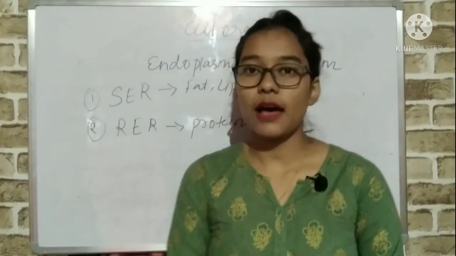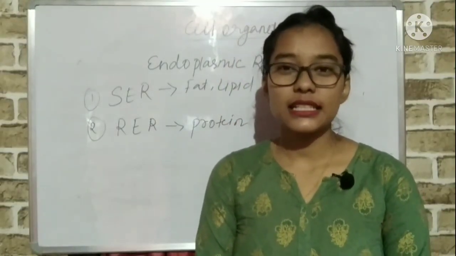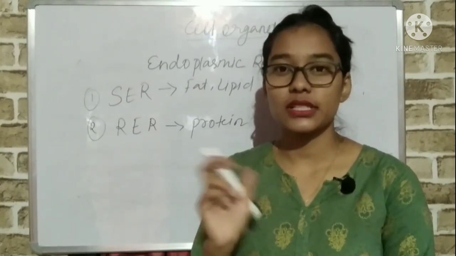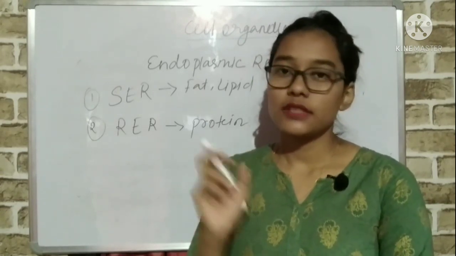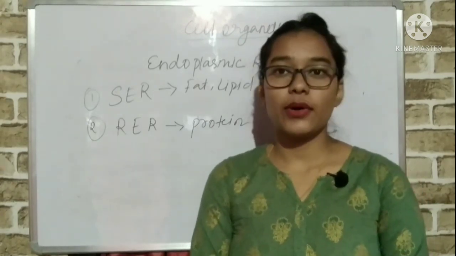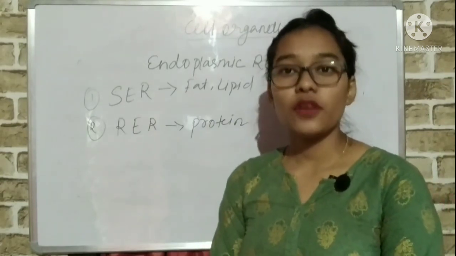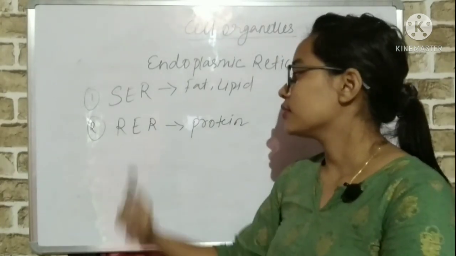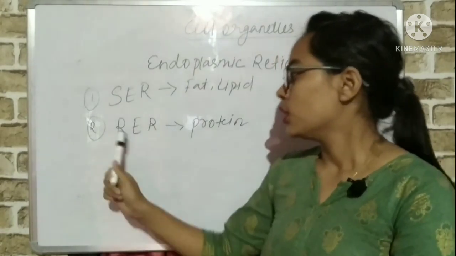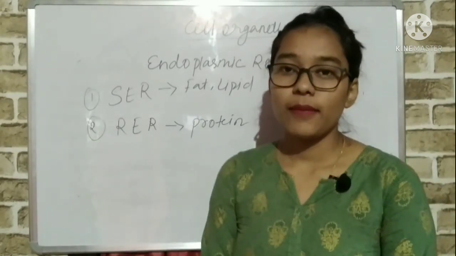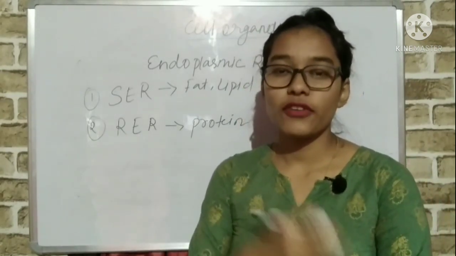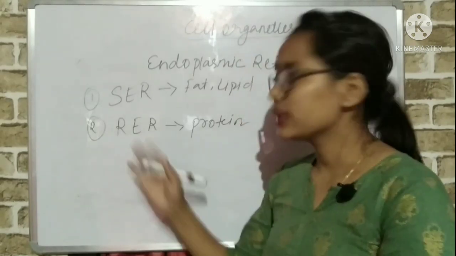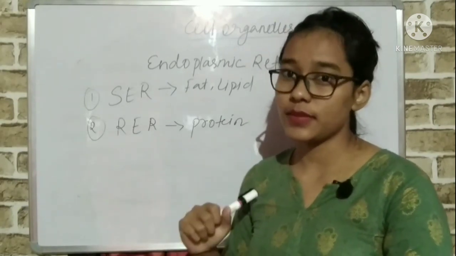Students, now we will discuss cell organelles. You can see in the diagram many organelles are present inside the cell. Small structures are present. They are called what? Cell organelles. So there are different cell organelles, and we are going to discuss them. Usually there are two types of endoplasmic reticulum: the first is smooth endoplasmic reticulum and the other is rough endoplasmic reticulum. When we observe the rough endoplasmic reticulum under a microscope, a rough structure is seen because of the presence of ribosomes. It looks rough, that is why it is named rough endoplasmic reticulum.